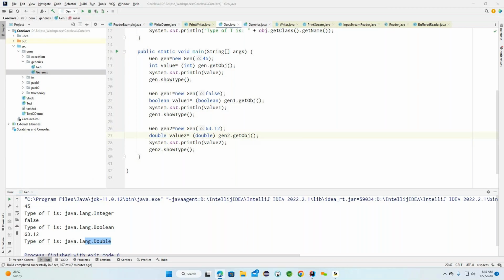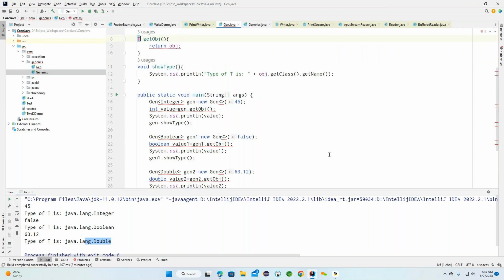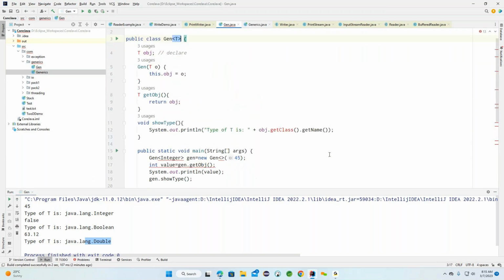Now I will use two parameters. Earlier we came up with only a single parameter. Now I'm trying to change it with the generic type. Observe carefully, this is the generic type we created.